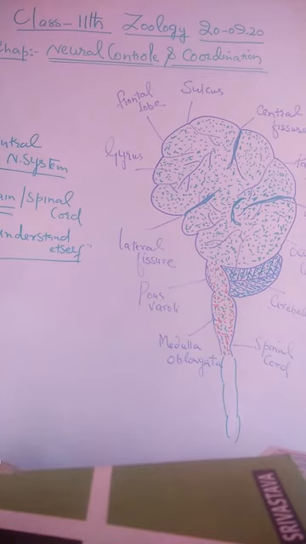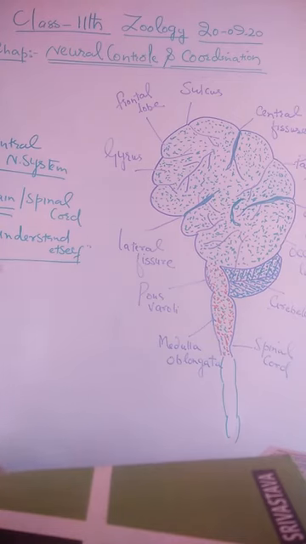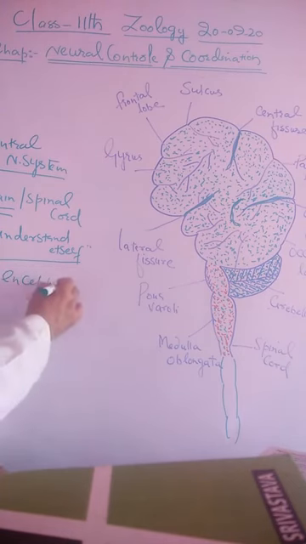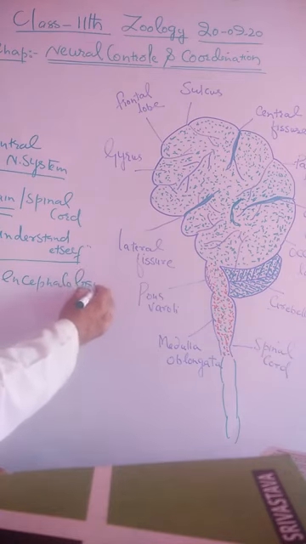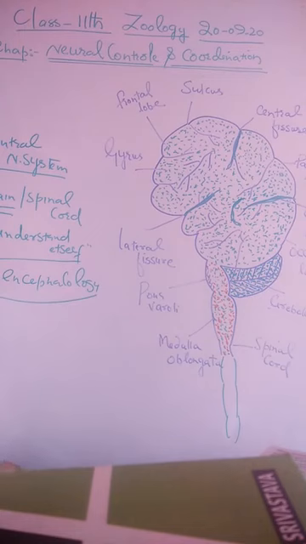The study of the brain in all aspects is called encephalology. The location of the brain is in the cranial cavity of the skull. The cranial bones protect it from mechanical injury.